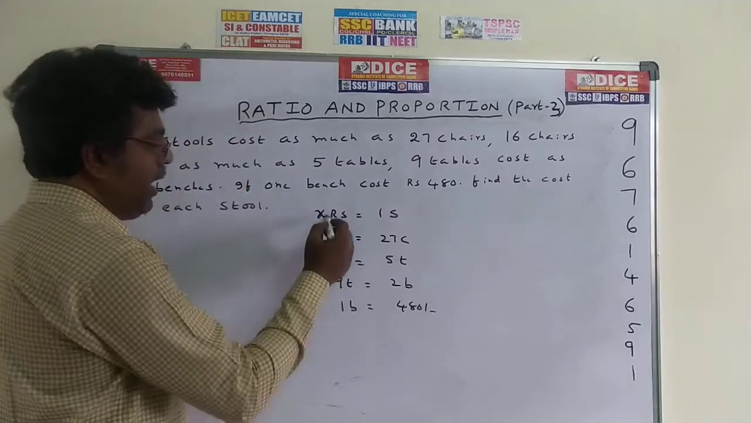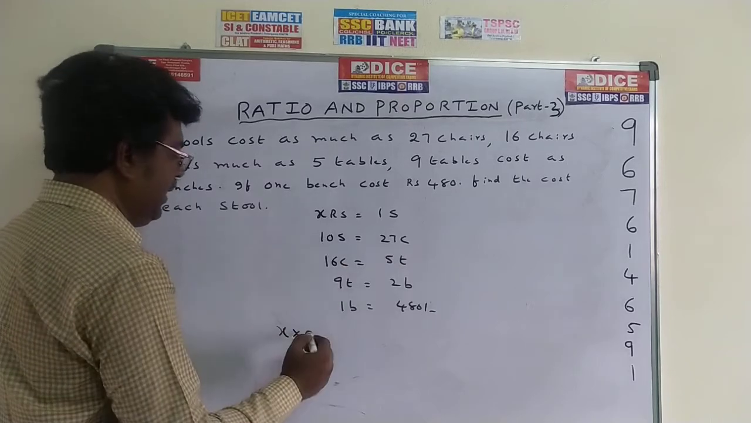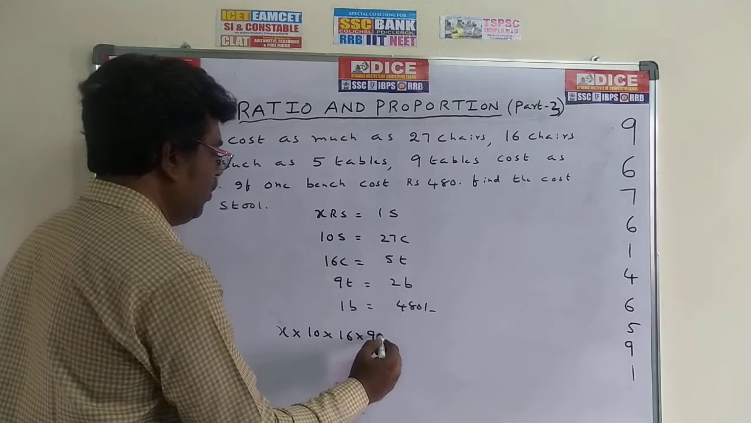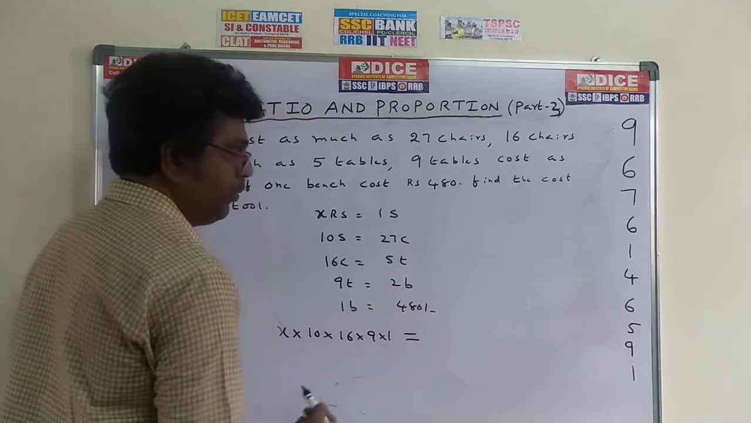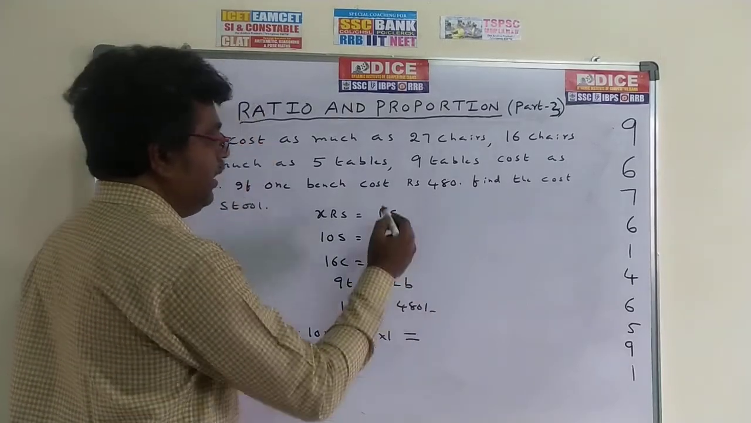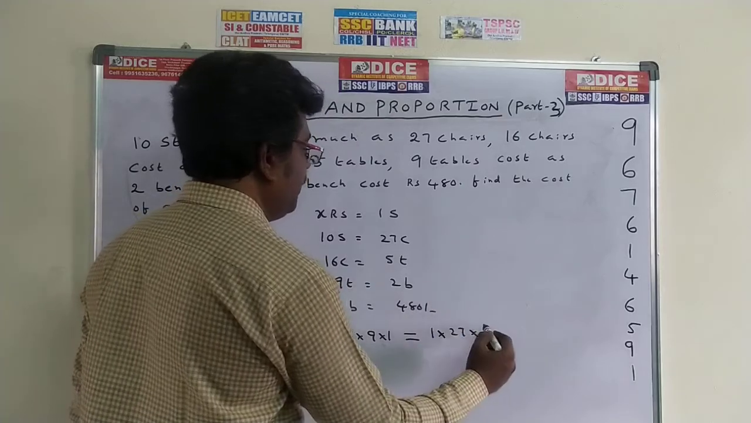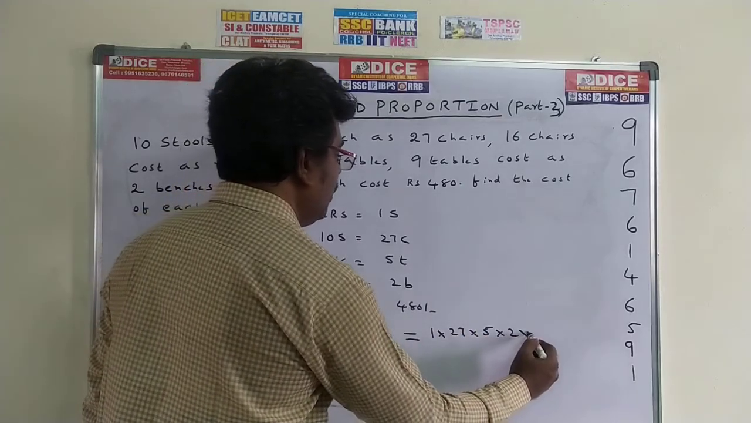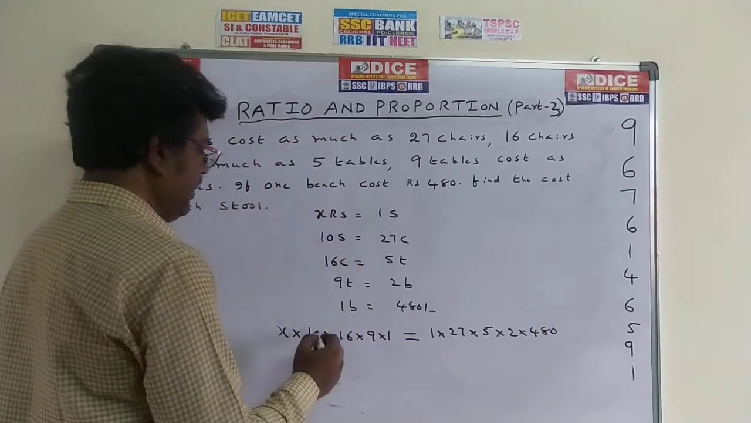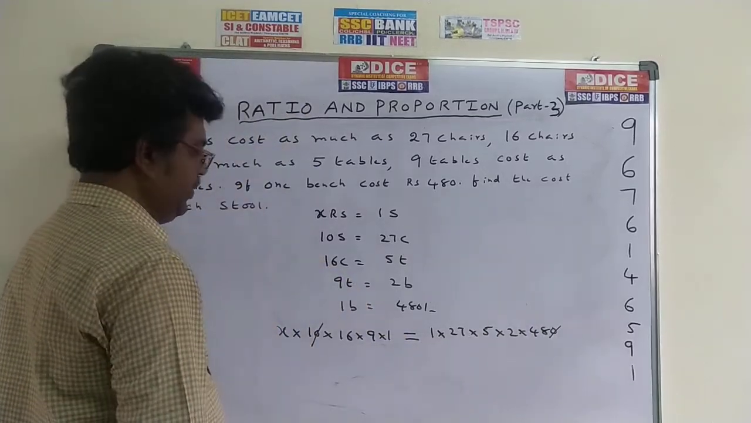See here, left hand side numbers only. X into 10 into 16 into 9 into 1 is equal to the right hand side numbers multiplication: 1 into 27 into 5 into 2 into 480. After writing this, just cancellation. The 10 here, this 0 cancels, and on both sides cancel 0.